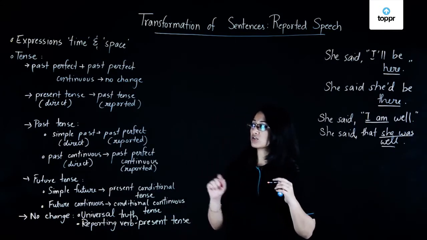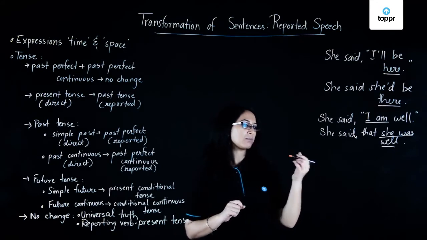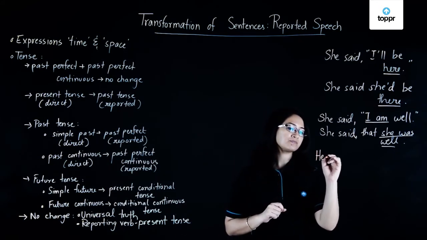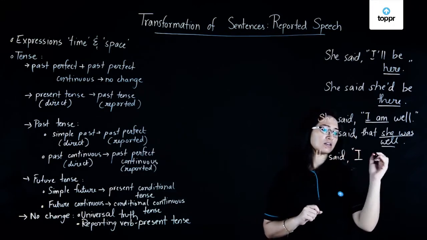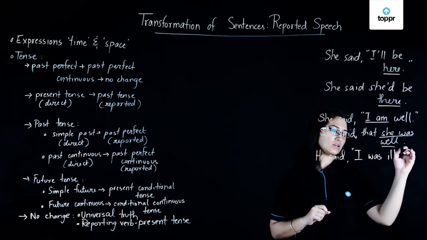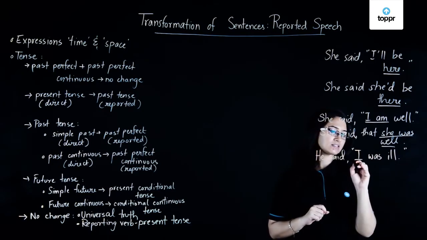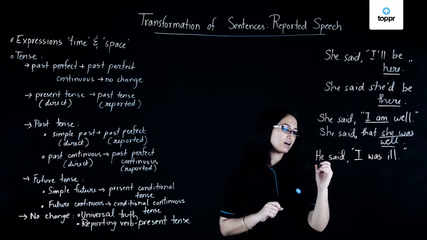Now, what about past tense direct speech sentences? So let's take an example. Let's say we have, he said, I was ill. So here the sentence is in simple past, or we can take another example.